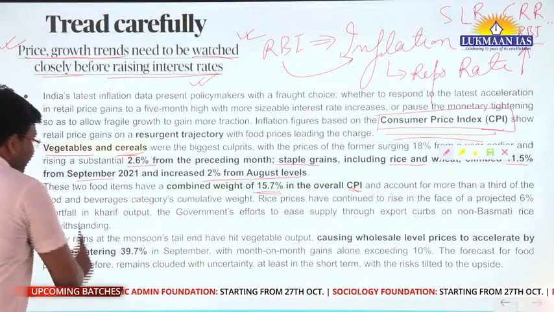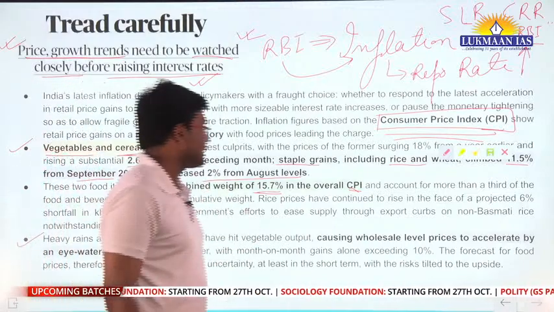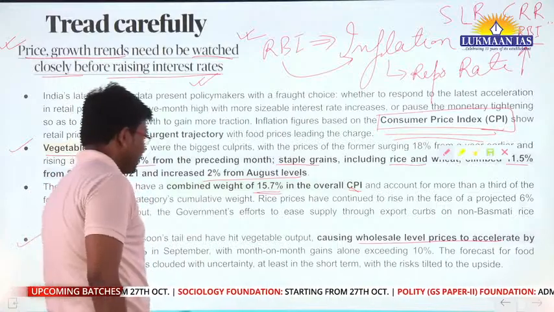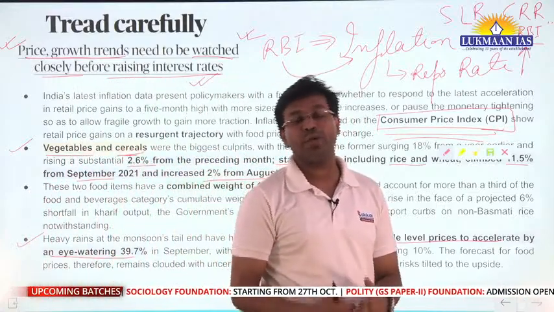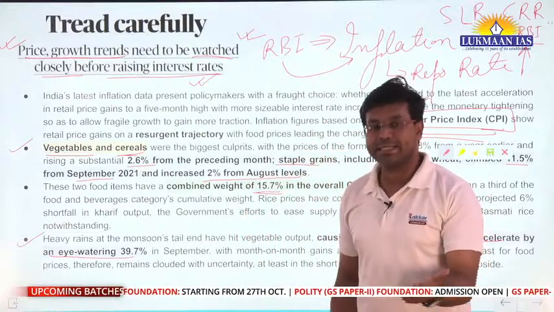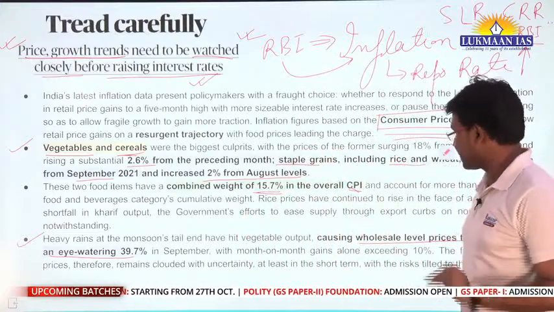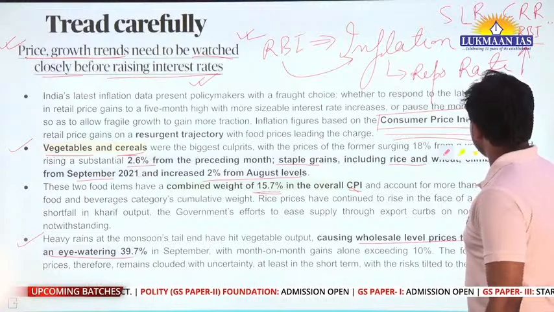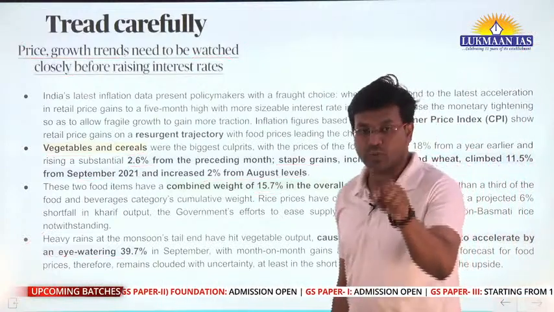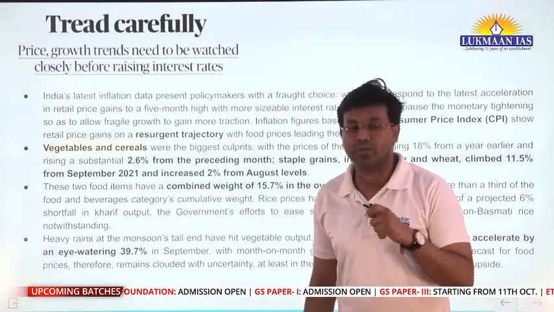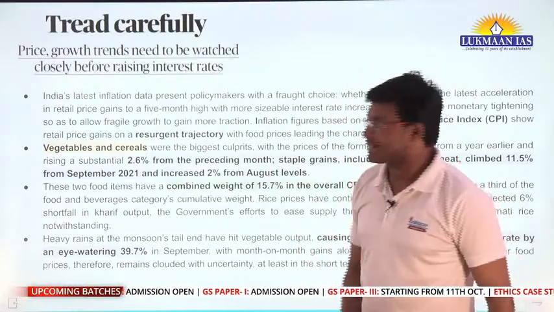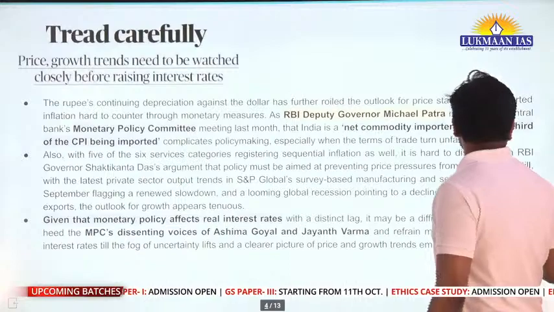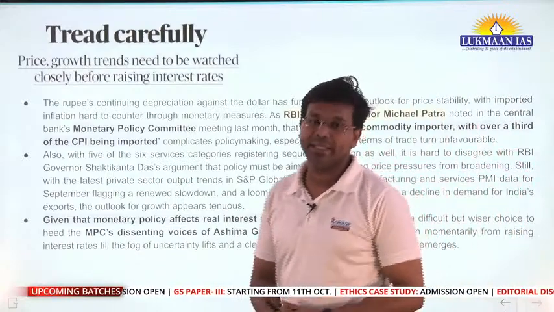And if we talk about the wholesale price index, wholesale-level prices accelerated by an eye-catching 39.7. In the month of September also, we noticed that the wholesale price index has gone up. The consumer price index has risen, and the wholesale price index has also risen, because of multiple factors. But what should the RBI do? The RBI should keep a close watch on the prices of goods and services and also price trends before taking any decision on tweaking any of the monetary policy instruments to control the inflation level in the economy.